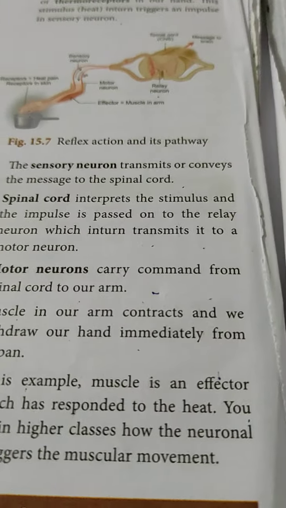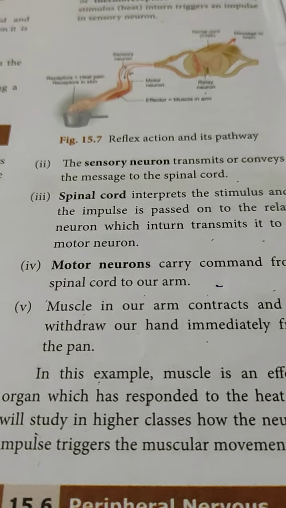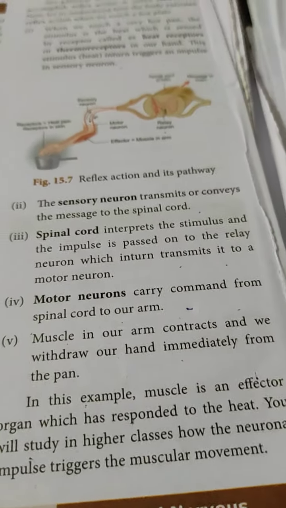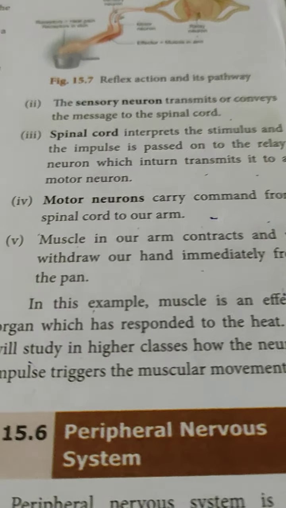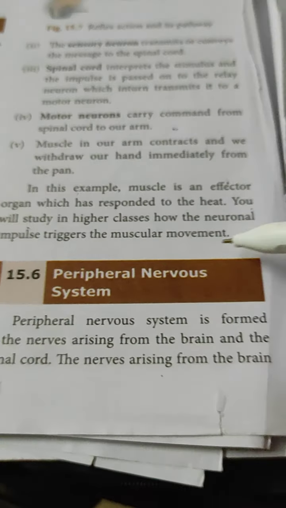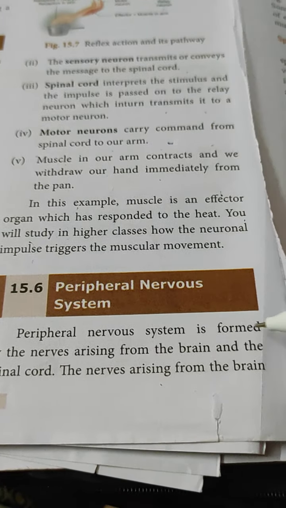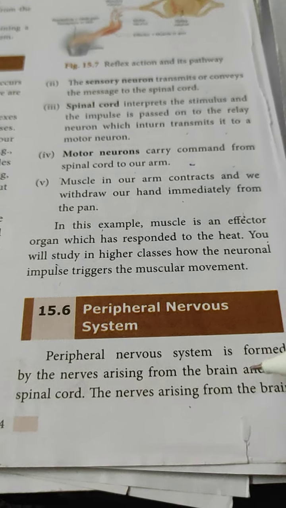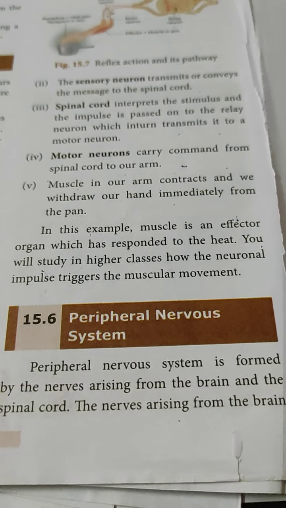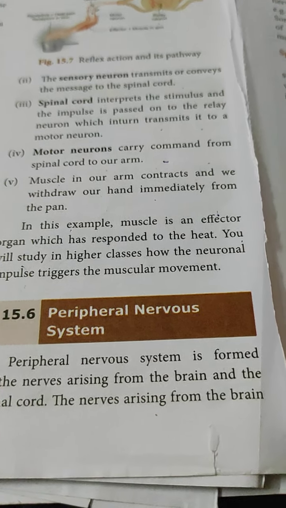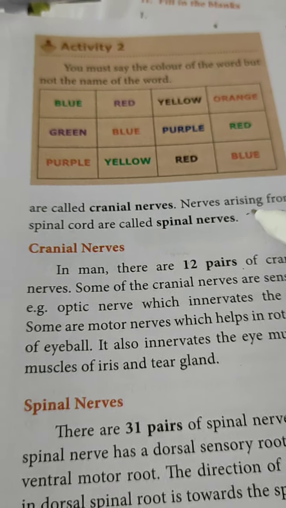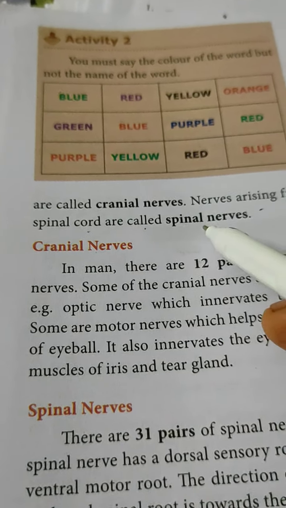Now the next topic, types of nervous system. The first type is the CNS, brain and spinal cord, which is the major part of our study. The second type is the peripheral nervous system, also called PNS. The peripheral nervous system is formed by the nerves arising from the brain and the spinal cord. The nerves arising from the brain are called cranial nerves, and the nerves arising from the spinal cord are called spinal nerves.